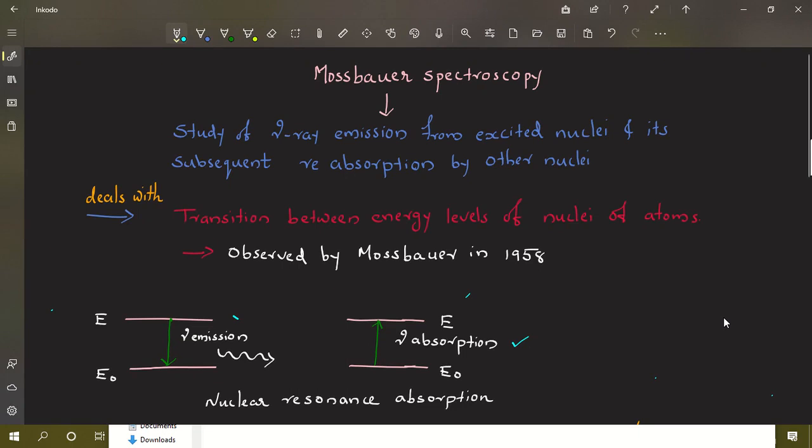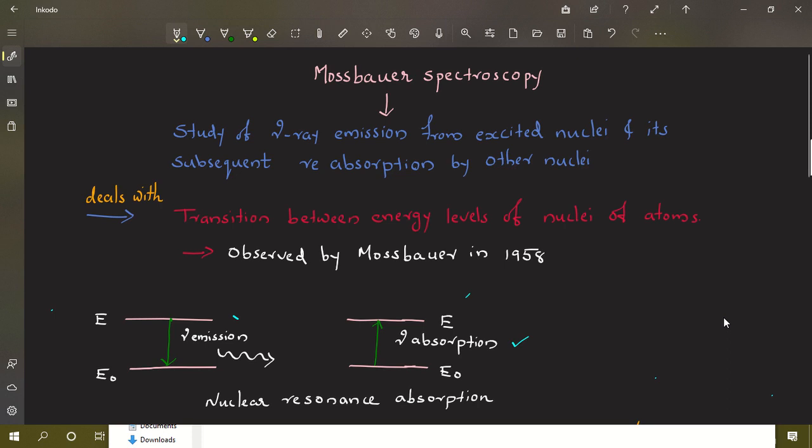We have already seen what is meant by ESR spectroscopy and NMR spectroscopy, and we know what is meant by the resonance absorption. Now we are discussing Mossbauer spectroscopy. In Mossbauer spectroscopy, we are studying the gamma ray emission from excited nuclei and its subsequent reabsorption by other nuclei.